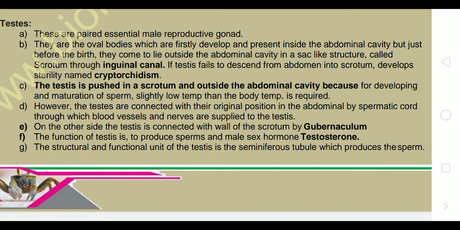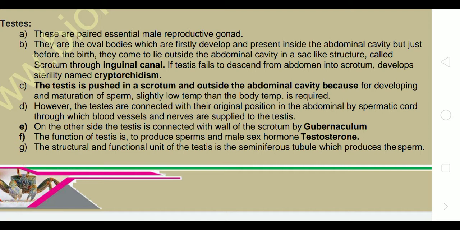If the testis fails to descend from the abdomen into the scrotum, it develops sterility. Sterility means no sexual reproduction takes place in the body, so that is called sterile. This kind of condition is named cryptorchidism. The testis is pushed into the scrotum, outside the abdominal cavity, because for development and maturation of the sperm a slightly lower temperature than the body temperature is required. That's why the testes hang outside the body in the pelvic region.